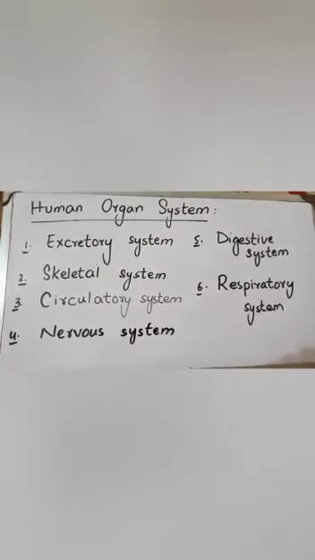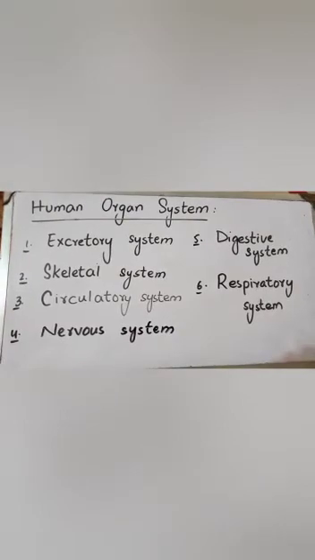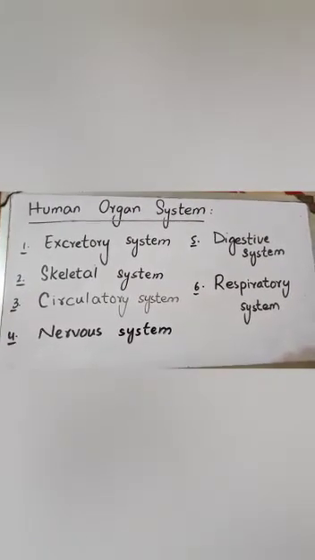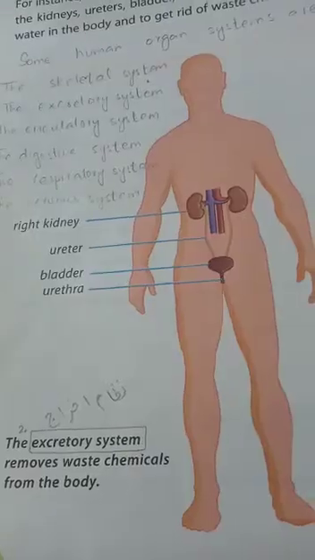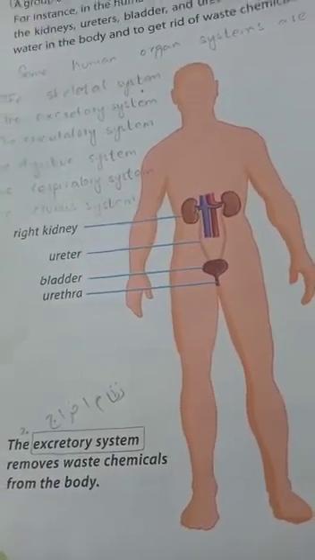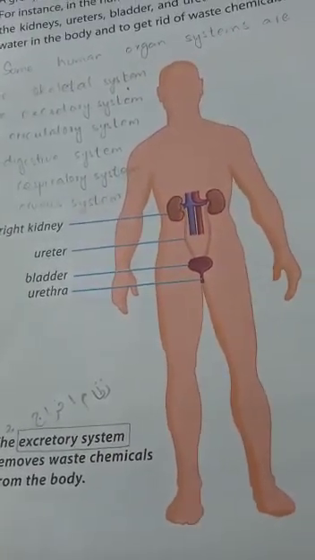Number 1, excretory system. Number 2, skeletal system. 3, circulatory system. 4, nervous system. 5, digestive system. 6, respiratory system. Number 1, excretory system. The excretory system removes waste chemicals, waste products from the body.